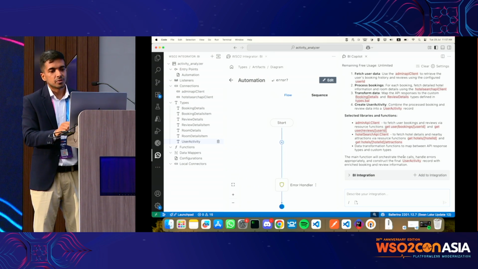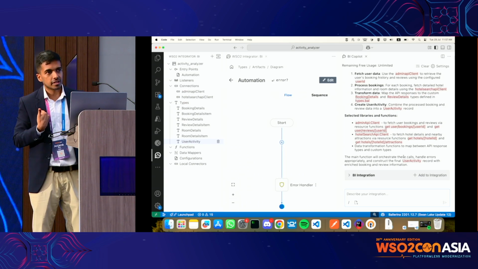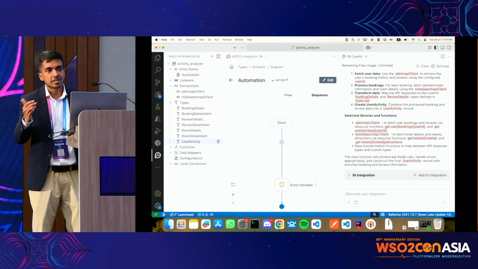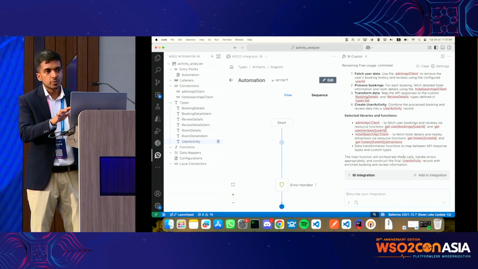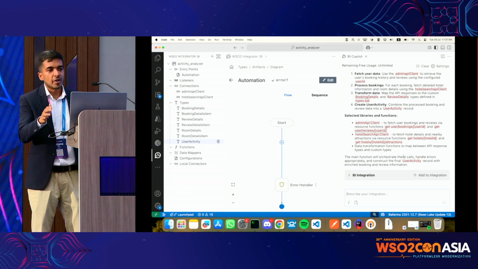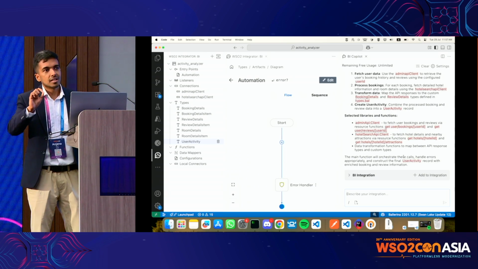This Copilot is something that WSO2 provides. What it does is generate the code for the user. If I were to do this manually, I would have to write the logic to connect to that hotel search API and the admin APIs, and I would have to data map those together.